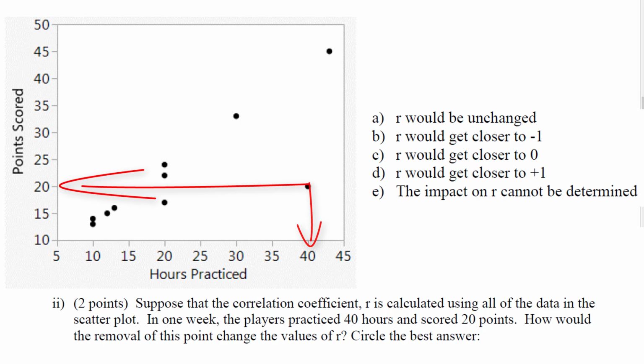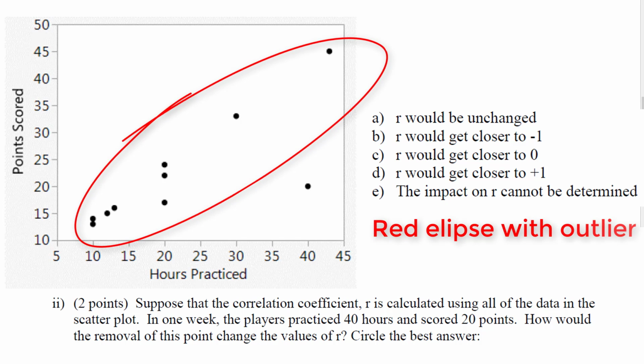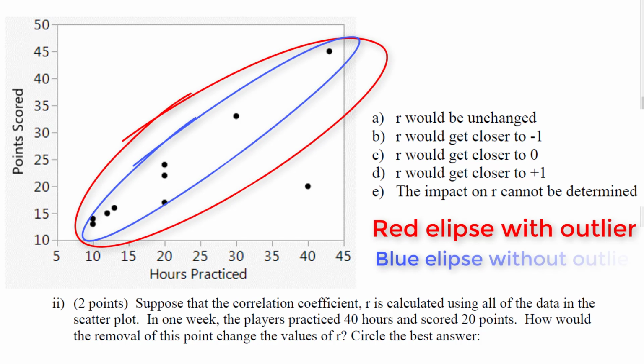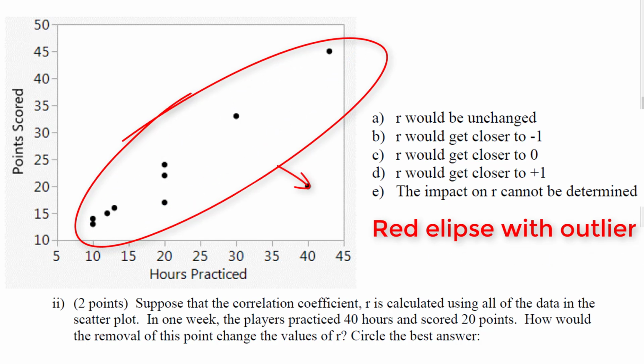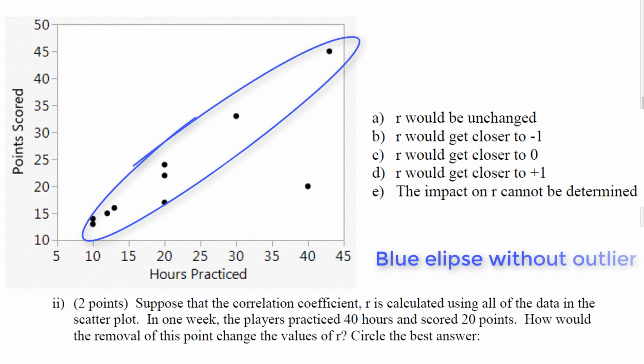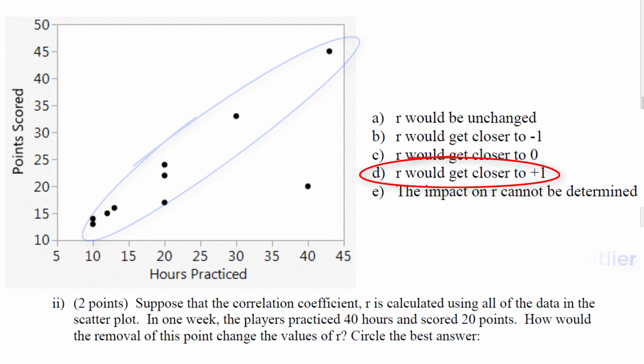So how would this change R? Going back and looking at our plot, we can see that this pulls out the ellipse. The tighter this is, the closer it is to positive or negative 1. And this would go towards positive 1 because it goes up. Since it goes in an upward direction, it's going towards positive 1. And since this pulls the density ellipse out, it's actually going to make this closer to 0. So if we were to remove that outlier, it would actually get stronger and R would get closer to positive 1. So removing that outlier in this instance would actually make it stronger.